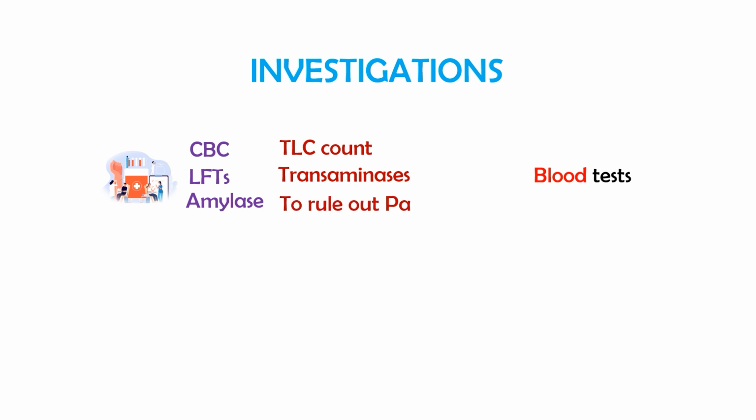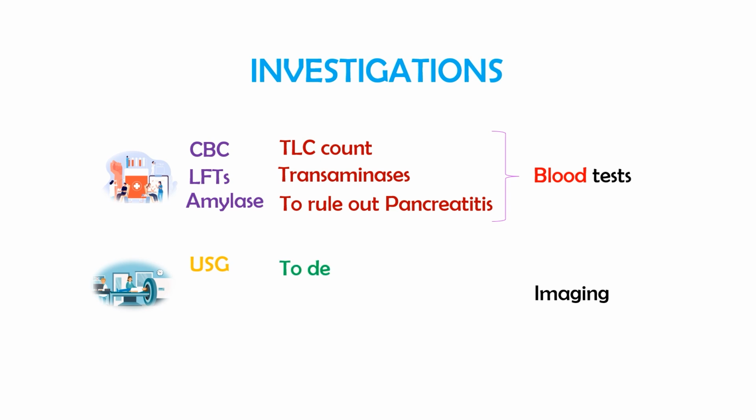So these are the blood tests, and next are the imaging modalities. The first and simplest modality is ultrasonography, and you should know that this is the method of choice to detect gallstones, and this is the simplest method by which you can detect them. If you are not able to see them, if the stone has lodged in some ducts, then we will need some more advanced technologies, and they are MRCP, that will provide you more detail, or ERCP.